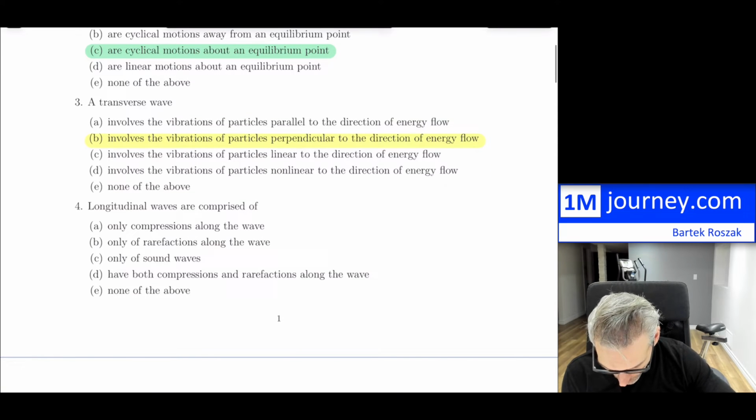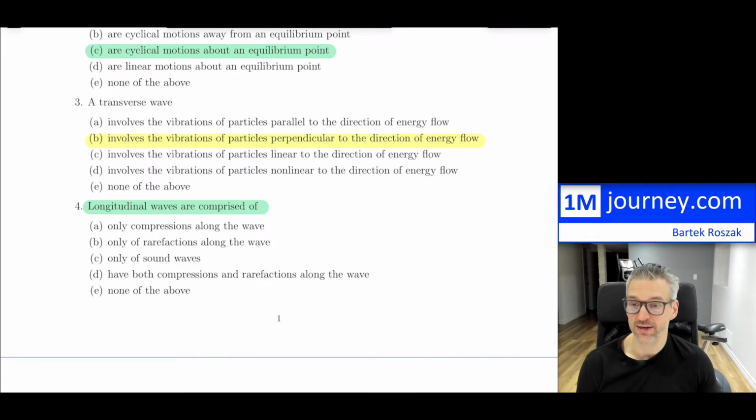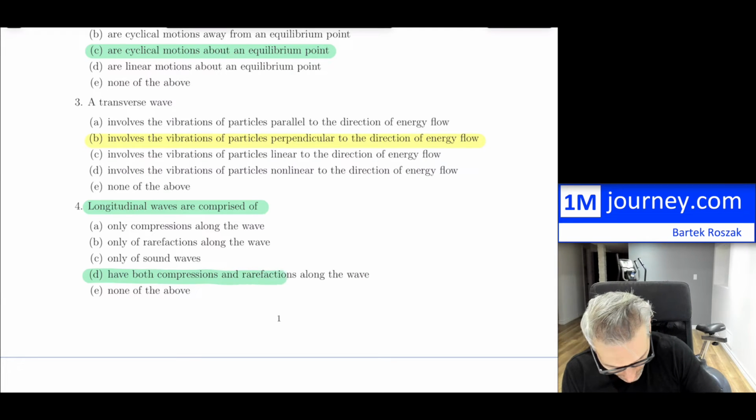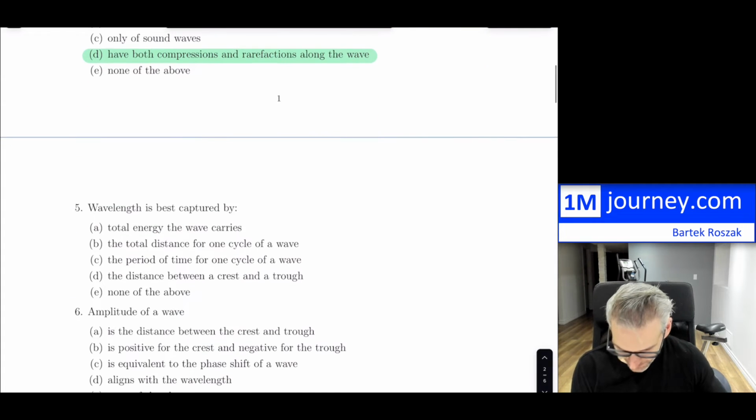Now, for question number 4, a longitudinal wave or waves are comprised of only compressions, no. It says compressions and rarefactions only, so not B either. Only of sound waves? Well, no, sound waves are longitudinal waves, but they're not the only example of longitudinal waves. Have both compressions and rarefactions, so that is true. So this is going to be D right there. All right, let's carry forward.